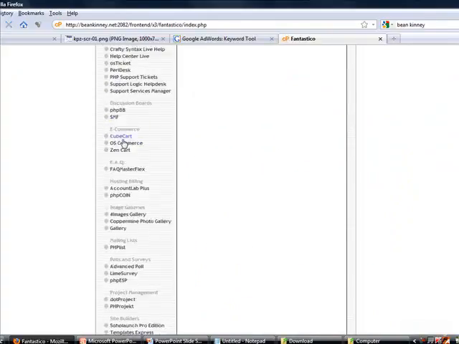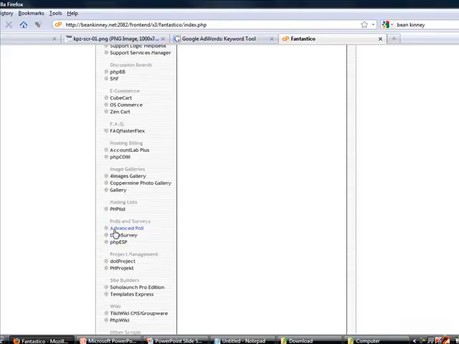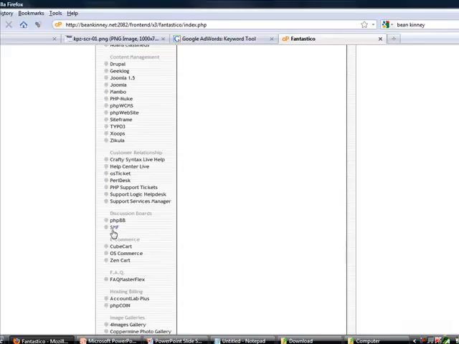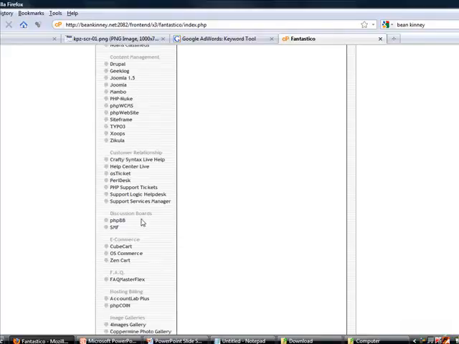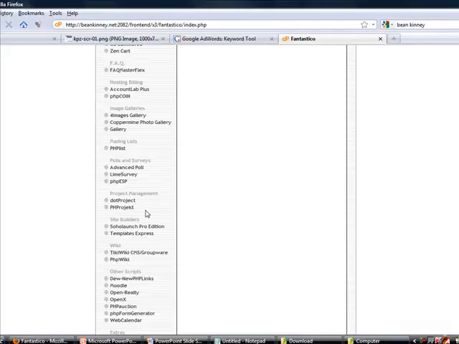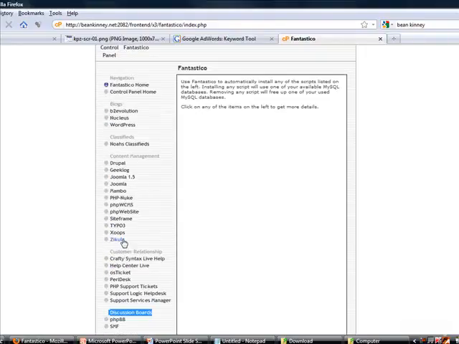Now, everything here on the left-hand side is a script. These are little programs that come pre-installed on most cPanel hosting accounts, and that you can do one-click installs. For example, you have shopping carts, you have discussion boards. If you wanted to install a forum or discussion board, just click it, boom, and this script will go out and install it on your site. Project management software, they have site builders right here within the site. All kinds of stuff here, survey scripts. But what we're interested in is WordPress.